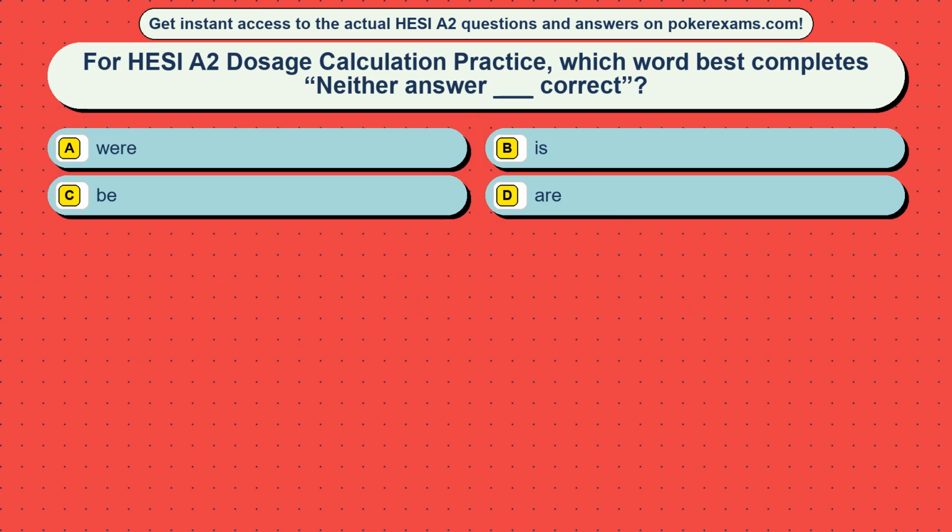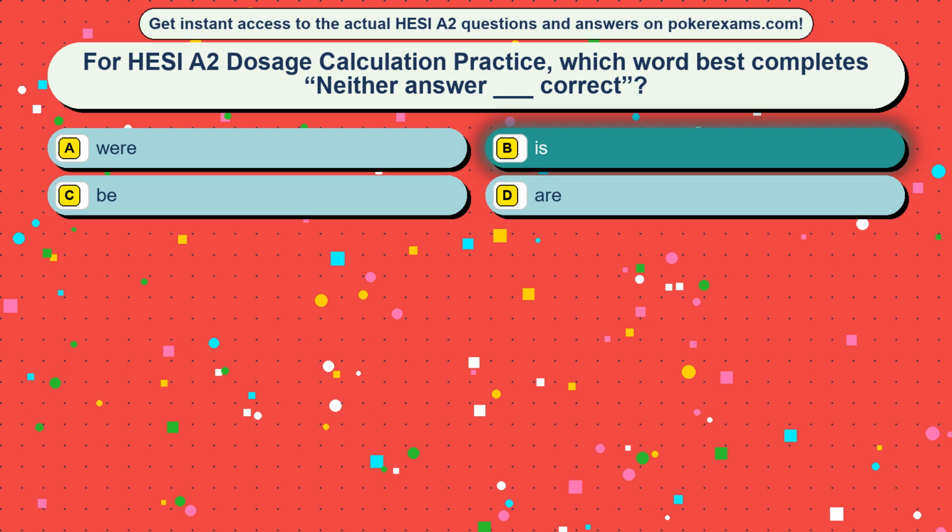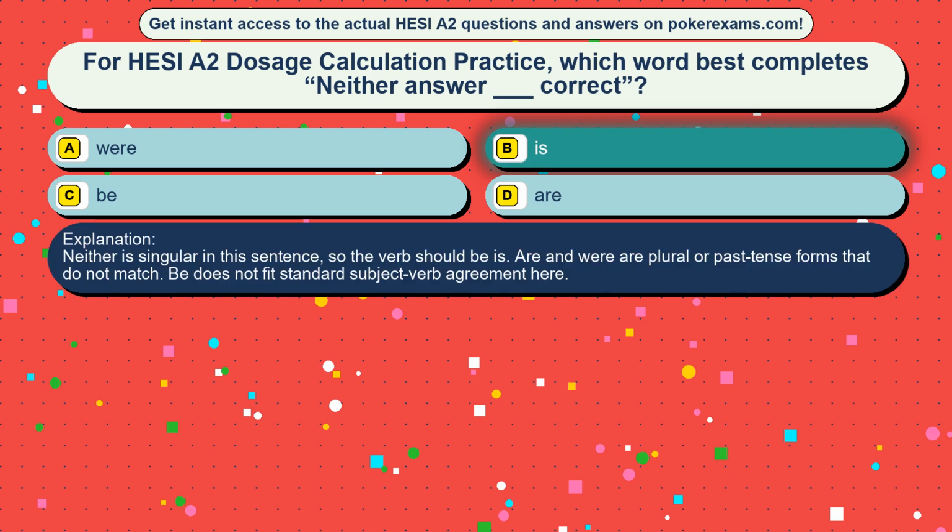Question 22. For HESI A2 dosage calculation practice, which word best completes "Neither answer ___ correct"? Option A, were. Option B, is. Option C, be. Option D, are. The correct answer is option B, is. Neither is singular in this sentence, so the verb should be is. Are and were are plural or past tense forms that do not match. B does not fit standard subject-verb agreement here.